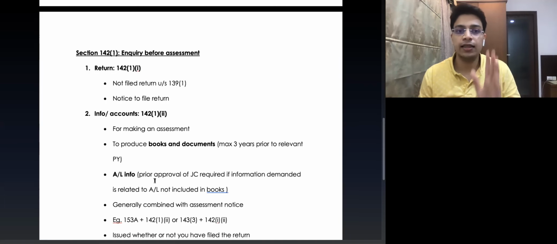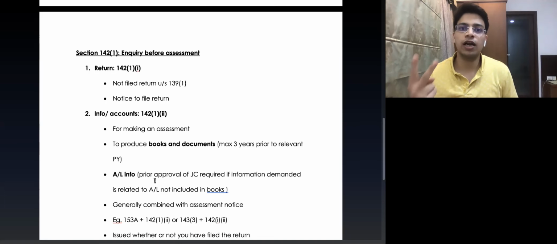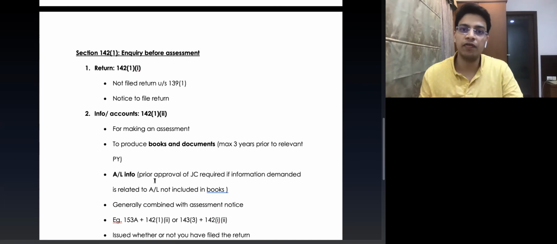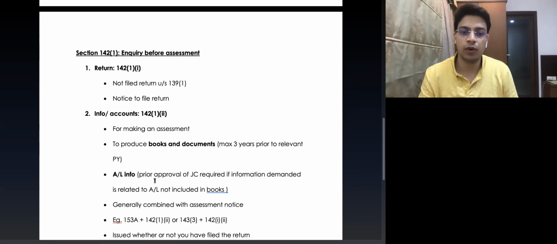I repeat, in this section, section 142, subsection 1, there are two clauses, clause 1 and 2. Clause 1 talks about the assessing officer asking the assessee to file the return of income. In clause 2, there are two parts. First part is books and documents can be asked for the relevant previous year plus 3 years prior to the relevant previous year. Second, the assessing officer can ask for the assets and liabilities information from the assessee. The information of assets and liabilities should be contained in the books of accounts. If it is anything beyond the books of accounts, prior approval of Joint Commissioner is required.